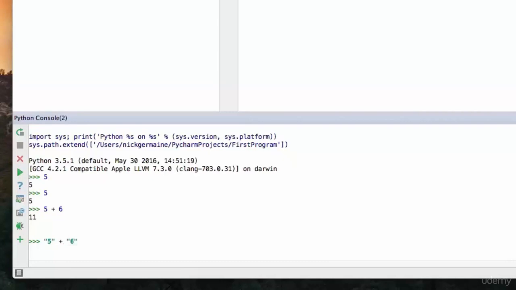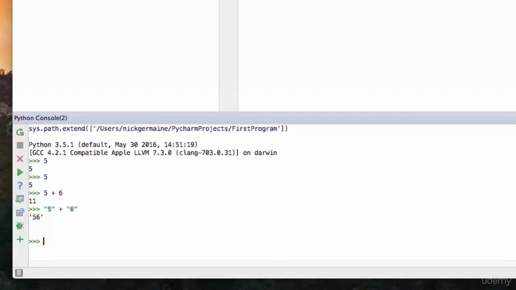If you think that this will produce 11, you're wrong. It's going to produce 56. And you might be thinking, hold up, 5 plus 6 does not equal 56. You're absolutely right. Not in math, however. When you're concatenating strings, it does. So basically, when you wrap something in quotations in Python, Python is going to treat it as a string, not a number. So if you're trying to perform mathematical operations, just remember, don't wrap your numbers in quotations.